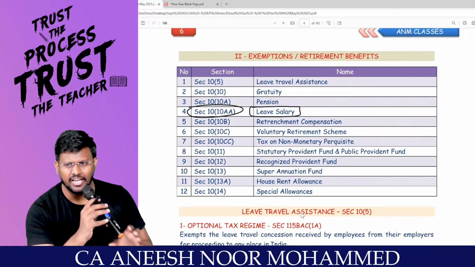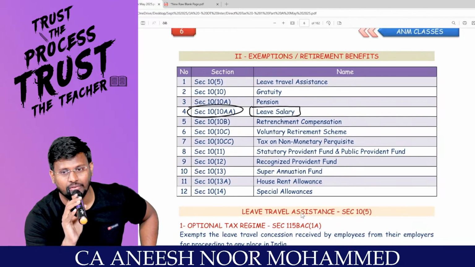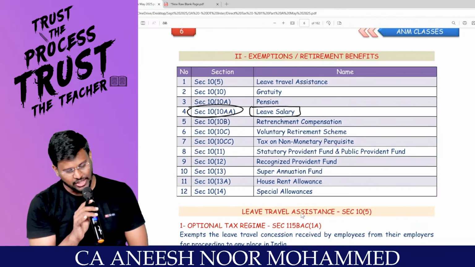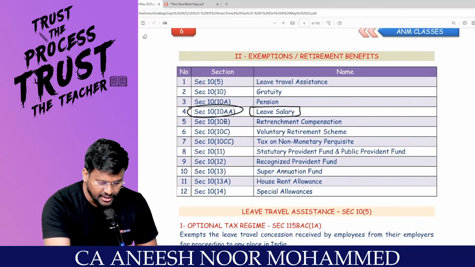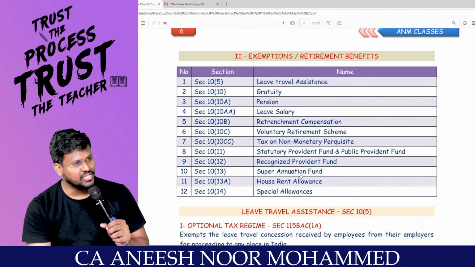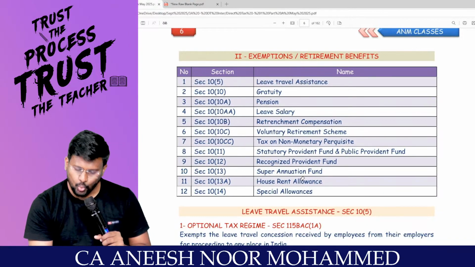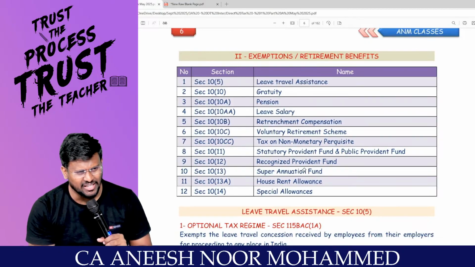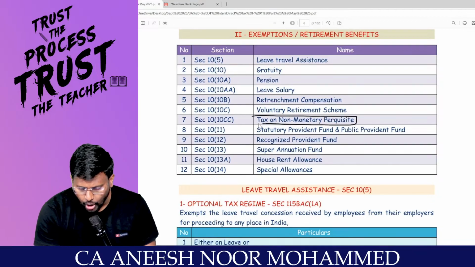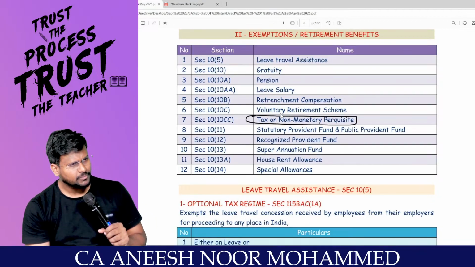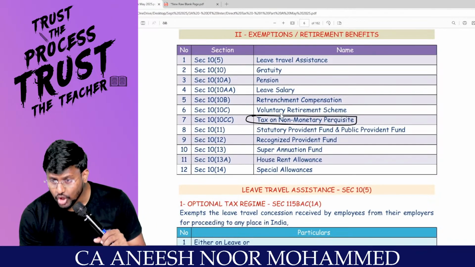So what is section 10(5)? Leave travel concession or leave travel assistance. 10(10) gratuity, 10(10A) pension, 10(10AA) leave salary, 10(10B) retrenchment compensation, 10(10C) VRS. What is 10(10C)? VRS. 10(10CC) tax on non-monetary perquisite.